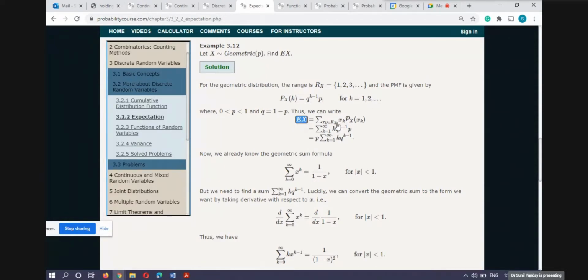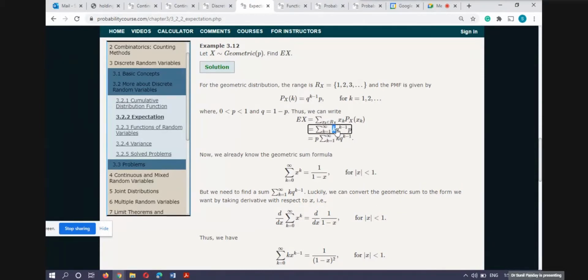Expectation, by definition, is xi multiplied with the probability at xi. So that is 1 into probability at 1, 2 into probability at 2, 3 into probability at 3. Instead of this, here it is written as xk. How does this map? Understand it like this: if I define xk equal to k, for k going to 1, 2, 3, then xk is actually k.